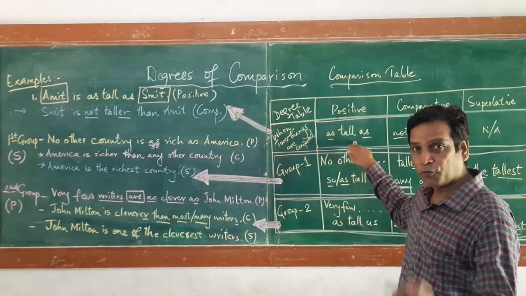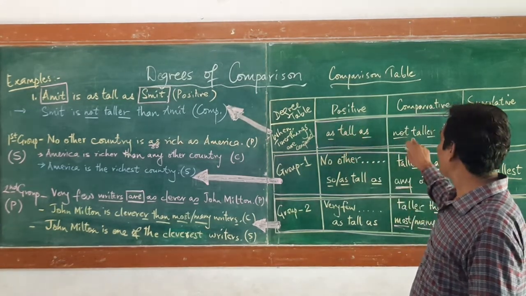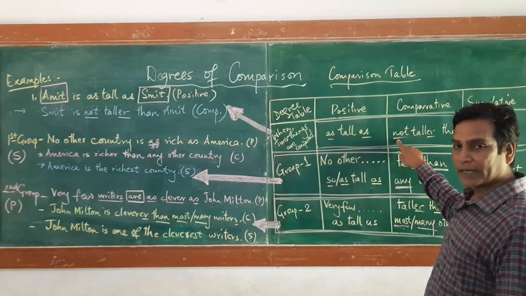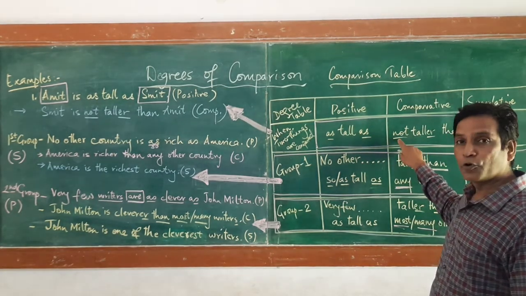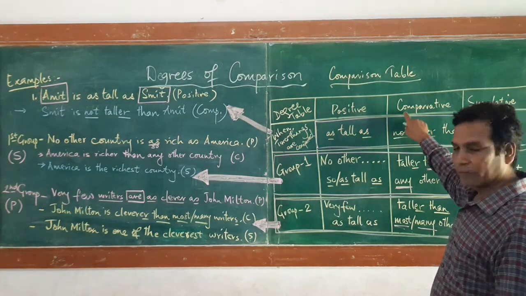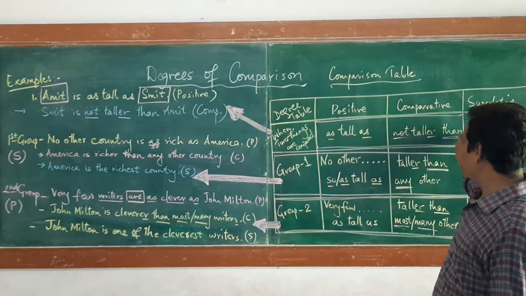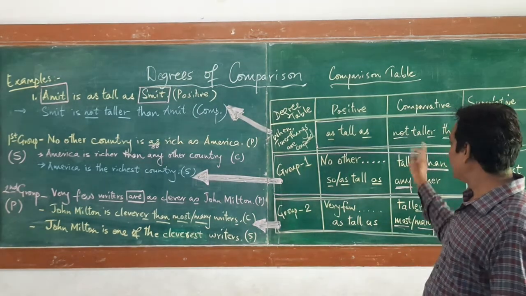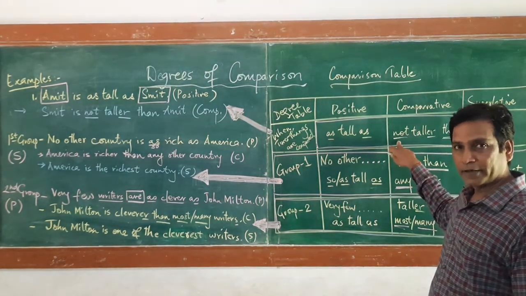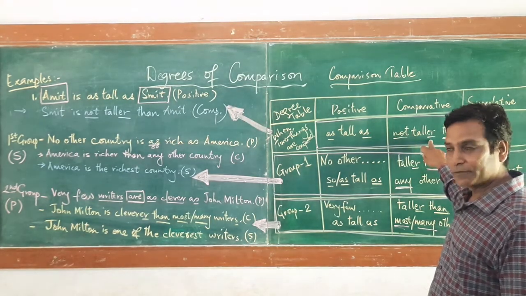Positive is already given to you, so now you will focus on comparative. See the table here. What will you use? Not taller than. Always remember, whenever you are transforming into comparative form, the word than will always be there, the term not will be there, and er will be applied to the adjective.